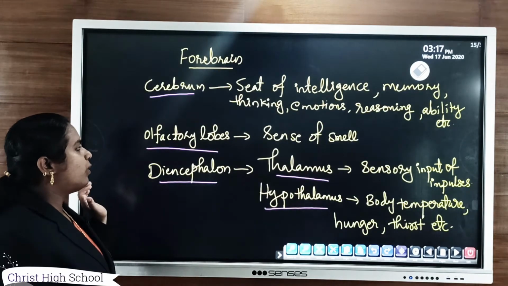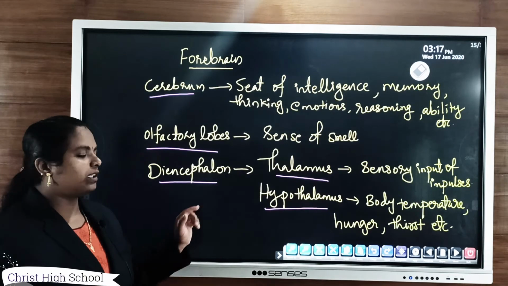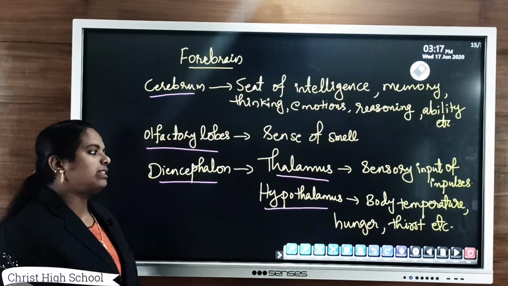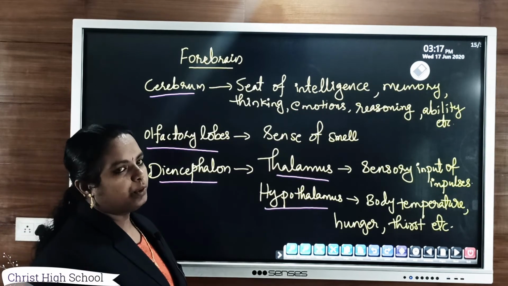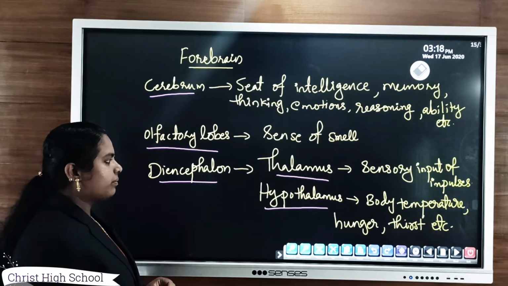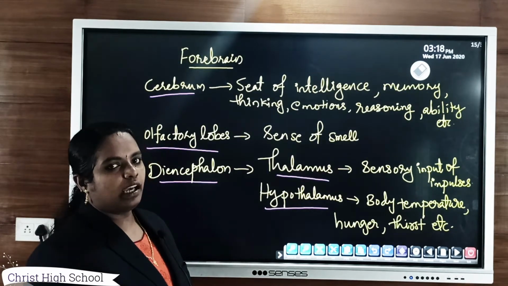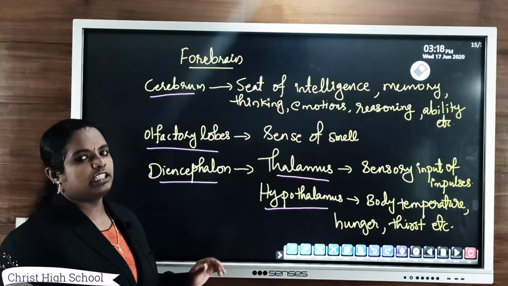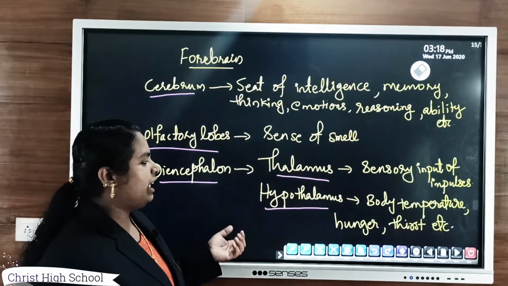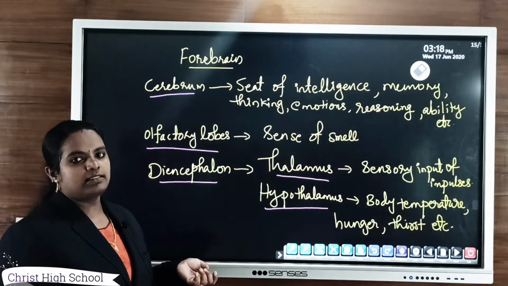Then third part of forebrain, that is diencephalon. Diencephalon means it consists of two parts, thalamus and hypothalamus. The main function of thalamus, it sends sensory impulses. Then just below thalamus, hypothalamus is located, and the main function of hypothalamus, it controls body temperature, thirst and hunger, etc.